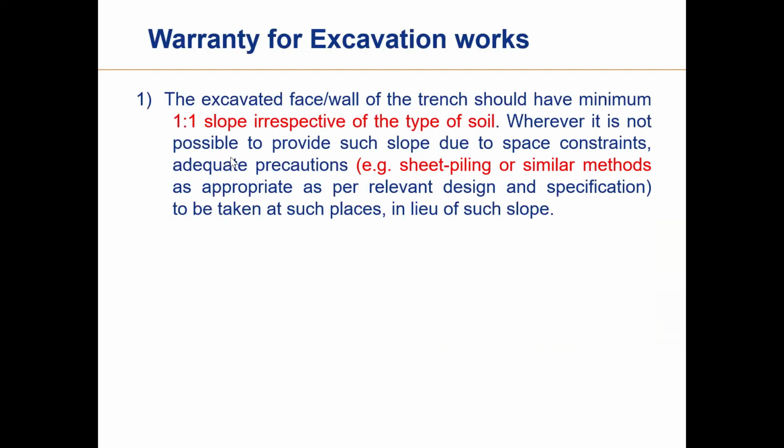Many times it is not practically possible due to space constraint. There is a nearby building, you cannot make this kind of slope. In that case, adequate precaution should be taken. Sheet piling work, sheet piling or similar methods as appropriate, as per the relevant design and specification, to be taken at such place in lieu of such slope.